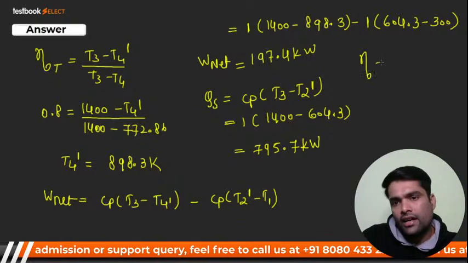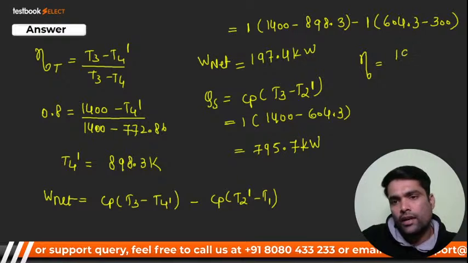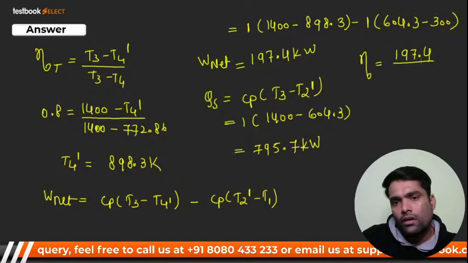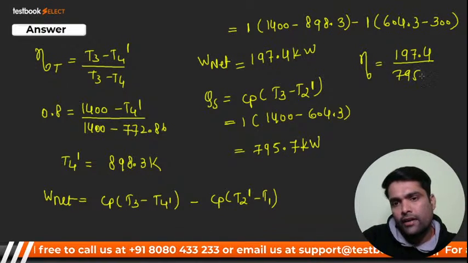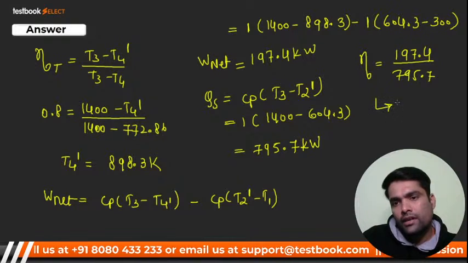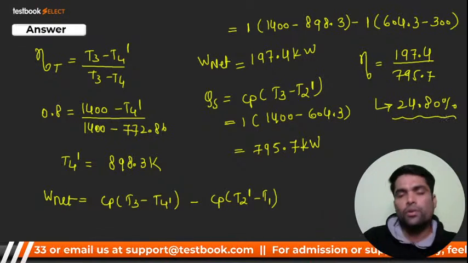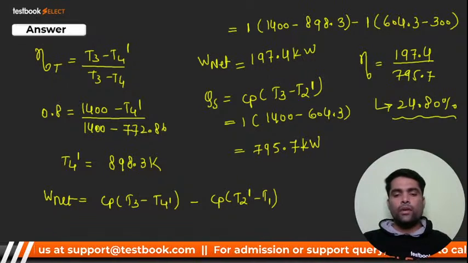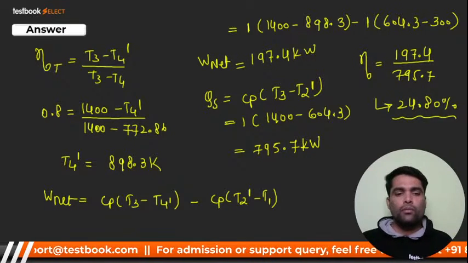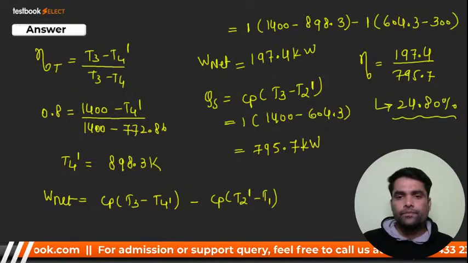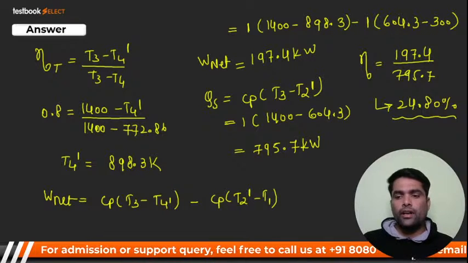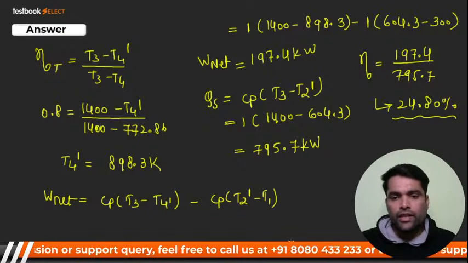Now my dear, eta will be output, that is 197.4, divided by 795.7. So it will come 24.80%. My dear, this is not lengthy, it is quite an easy question. You can get full marks for that, right? The 24.8 will be the correct option. Here I go for the next one.